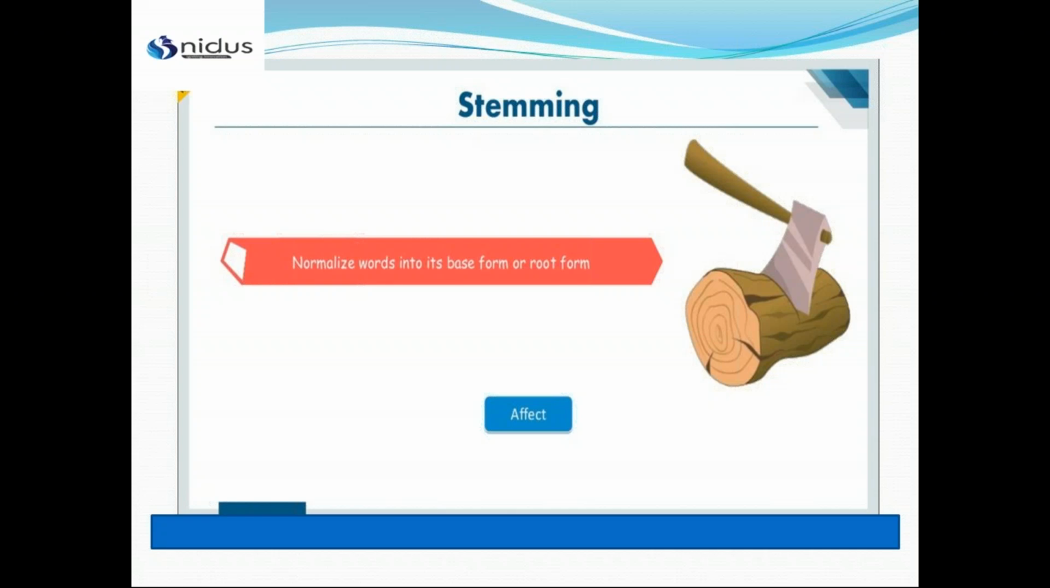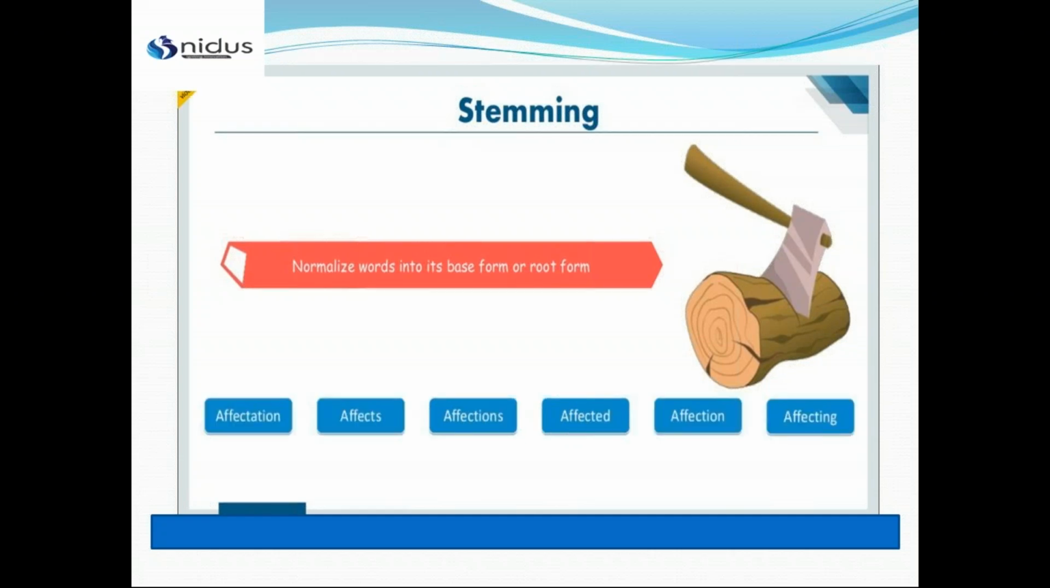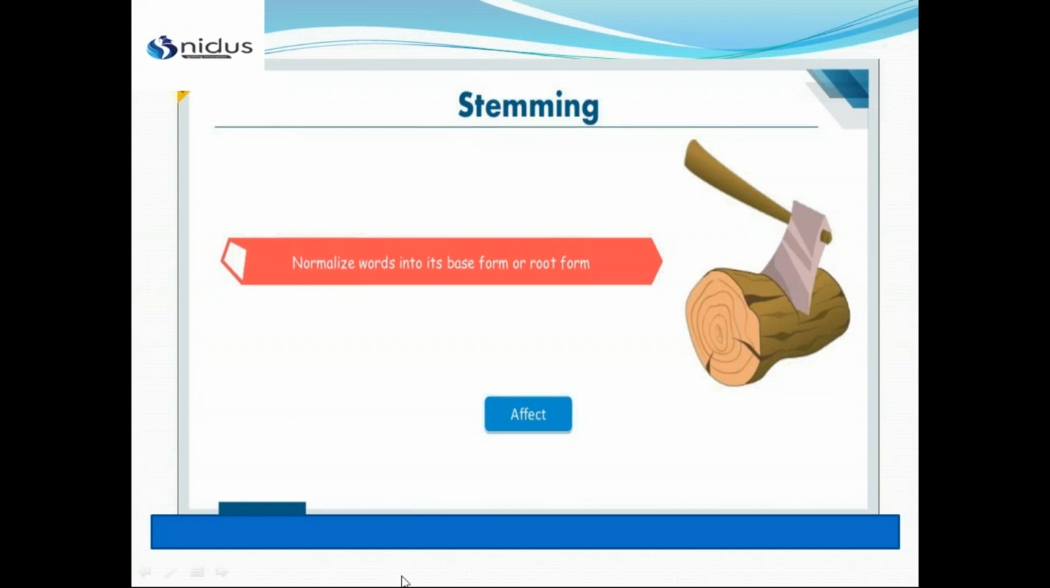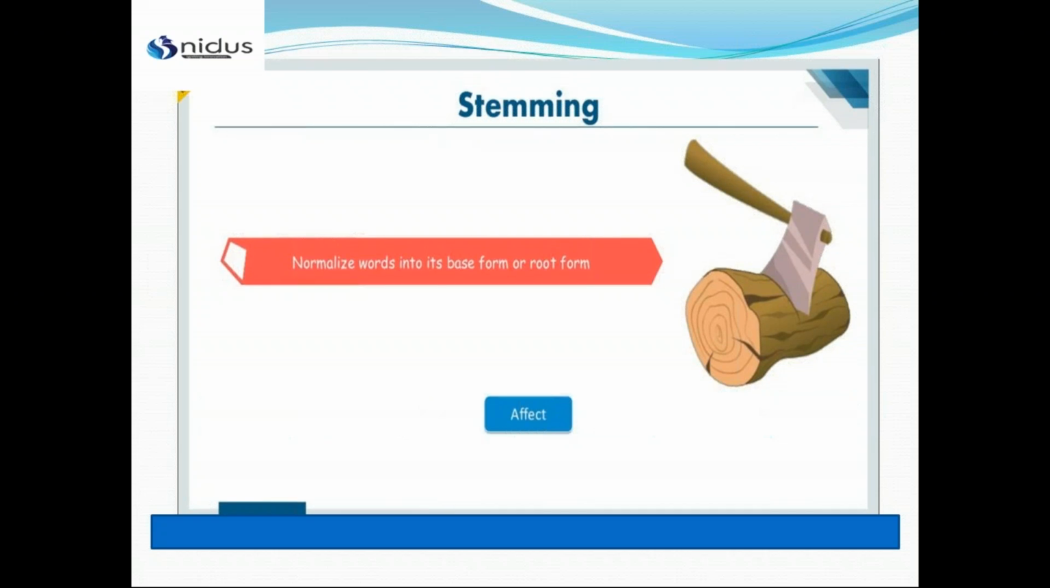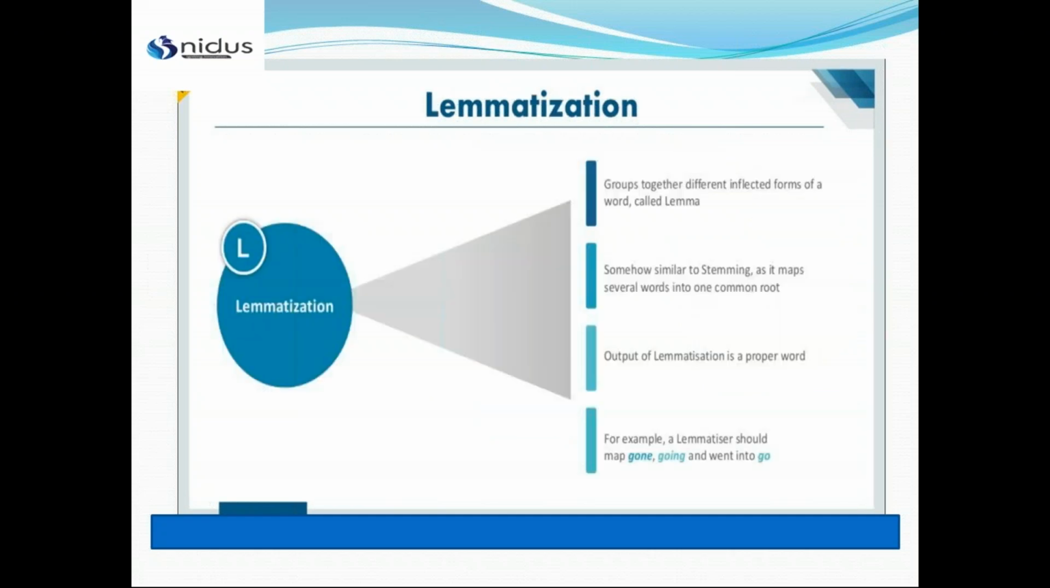If you have emails or want to do speech recognition, one can use any form of these, like affects or affections. So you have to use a root form, that is affect, so that our machine does not get confused about which word is being used, because there may be grammar mistakes too. So it will form the root word for these alternatives. This process is called stemming, and there is another process called lemmatization.